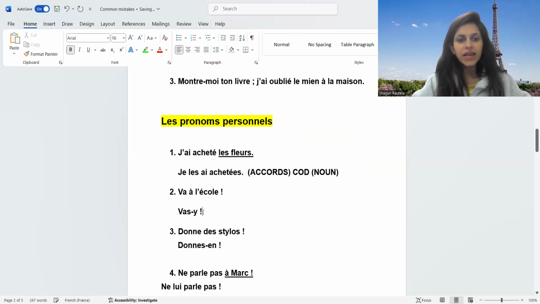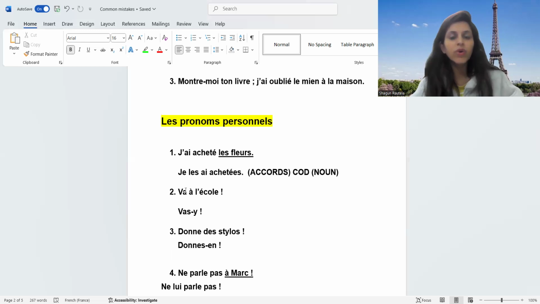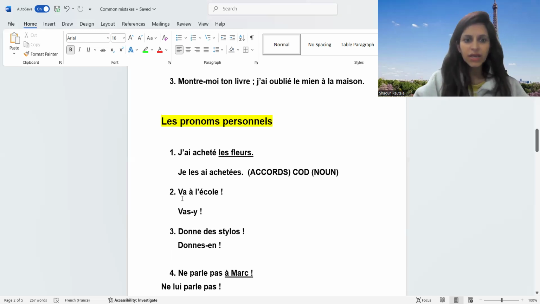Okay. Second, va à l'école. So va à l'école. Now we are replacing. Can you see? There is no S in va because it's imperative, right? But if it's going to be followed with y or en, we're going to get back the S. So that's why I've written this S back. This is important to remember.